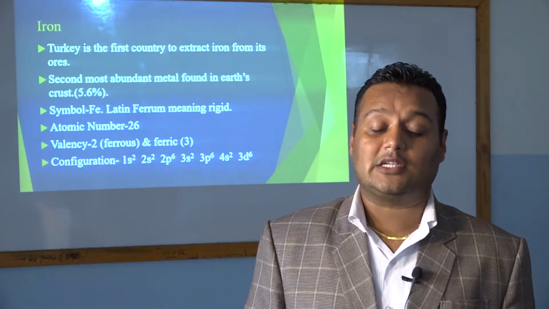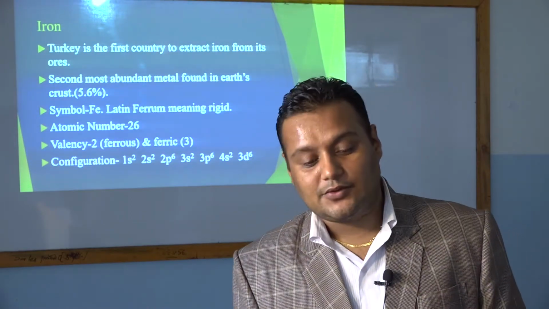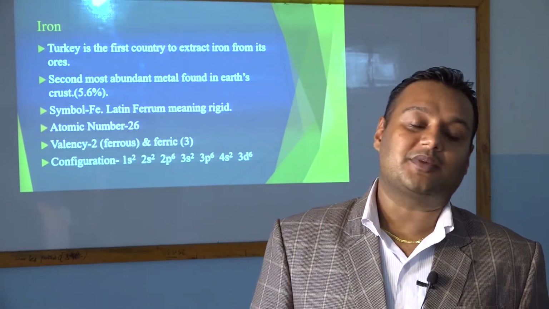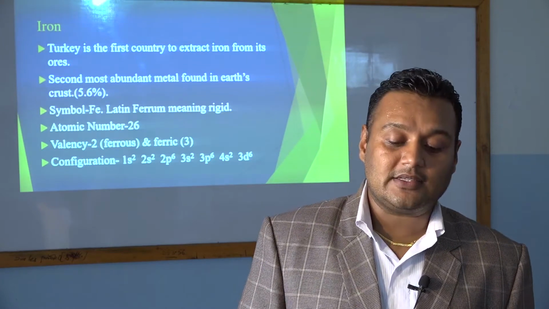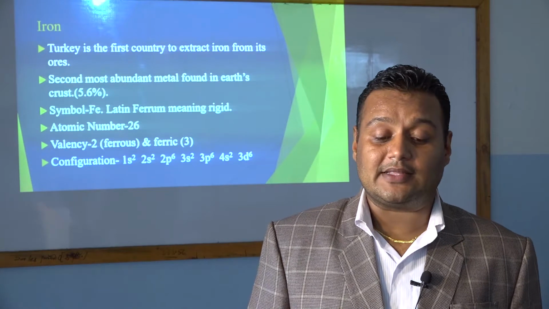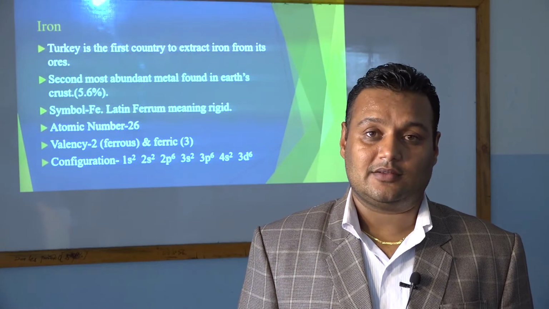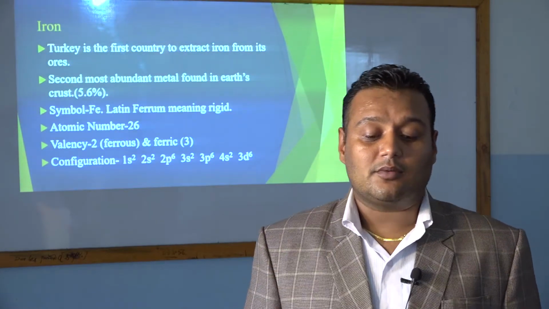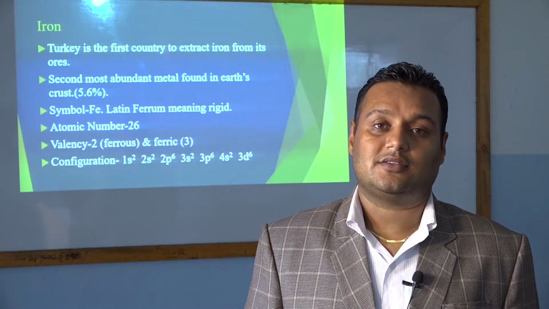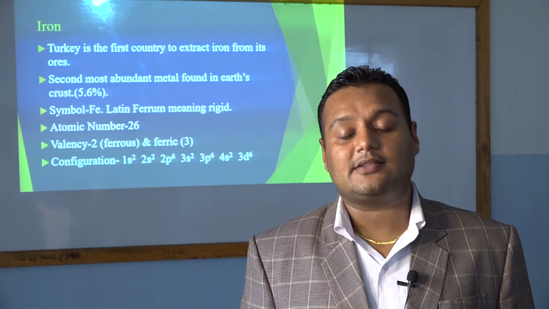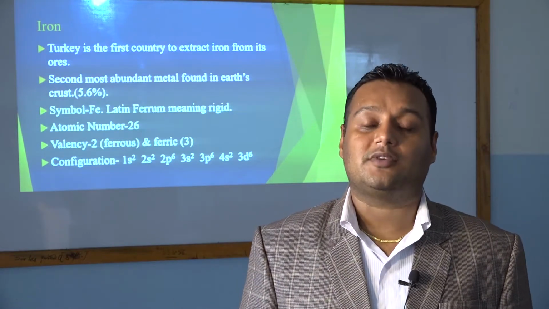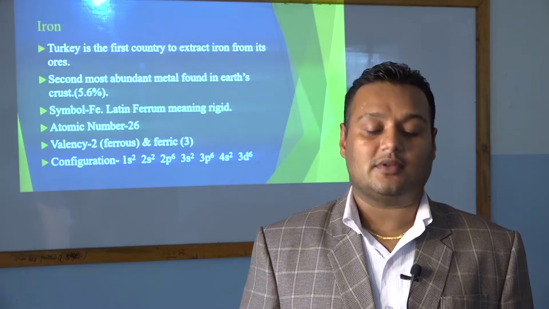The atomic number of iron is 26. It has two valences. Sometimes it has valency 2, sometimes valency 3. When it has valency 2, it is called ferrous, and if it has valency 3, it is called ferric. Why it is so, we will describe in the next topic.